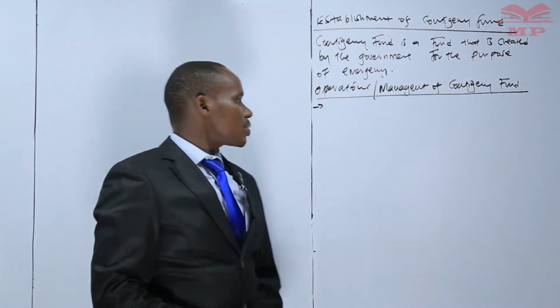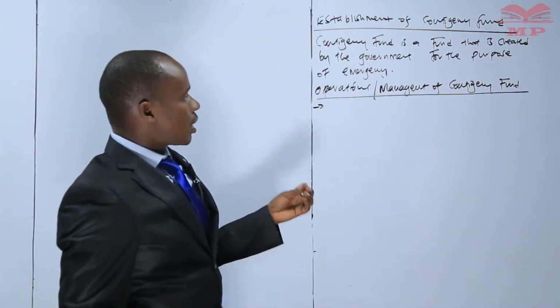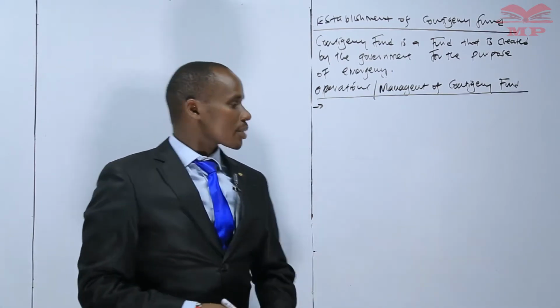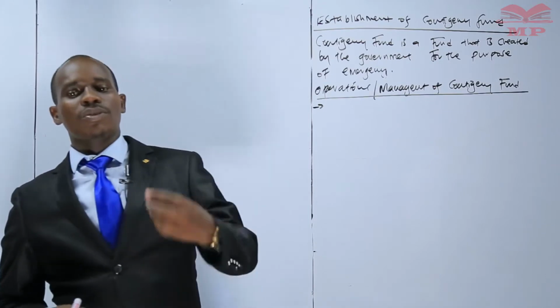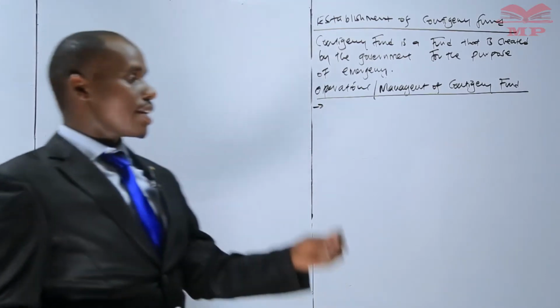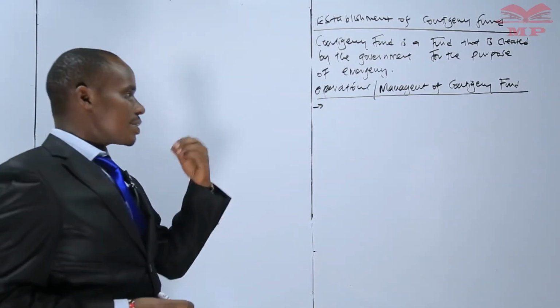One thing that we need to understand is that the contingency fund amount is appropriated from the consolidated fund. That is the amount that we have in the contingency fund.